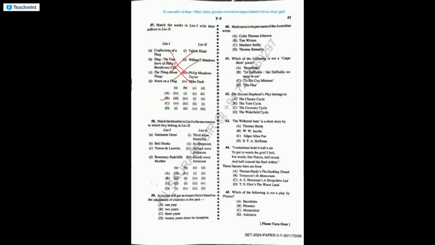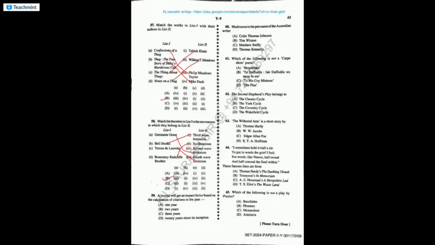Then match the theorist in list 1 to the list they belong to. Answer is B, which basically means Germaine Greer is associated with second wave. Bell hooks is associated with third wave. Teresa de Lauretis is associated with fourth wave. And Rosemary Radford Ruether is associated with ecofeminism.